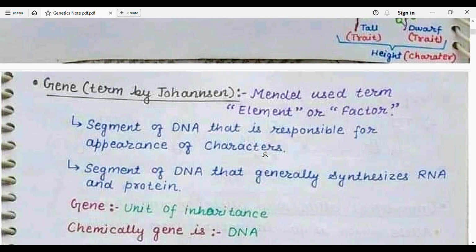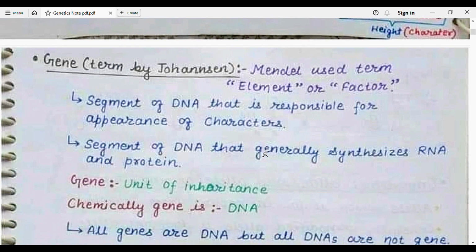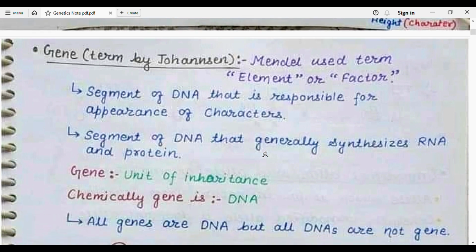Then what are genes? You know that the term gene was first used by Johannsen in 1909. Mendel used the term elementon or factor for the genes. A segment of DNA that is responsible for the appearance of a character is known as a gene, or a segment of DNA that generally synthesizes RNA and protein is known as a gene.